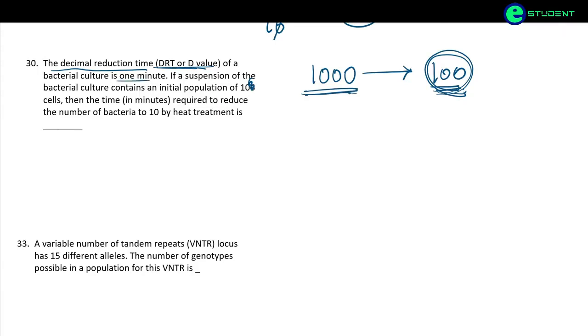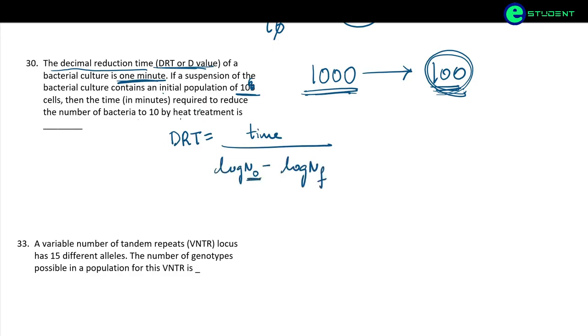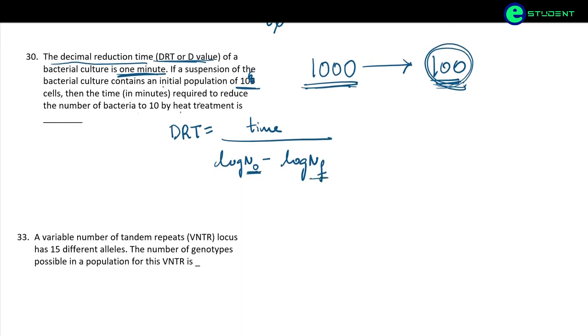So the DRT given is 1 minute. If the suspension of the bacterial culture contains an initial population of 10 to the power 6, then the time in minutes required to reduce the number of bacteria to 10 by heat treatment is what? So for this we have a formula: DRT is equal to time divided by log N naught minus log Nf, that is, the initial population and the final population.